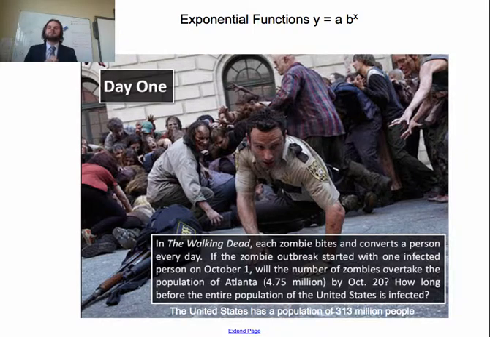Now, how long before the entire population, do you think, of the United States is infected? That population is around 313 million. So I want you to try your best to come up with an equation for this. Maybe put in your calculator or come up with ideas on how to solve it. So pause right now and see if you could create an equation based on what's happening. Think, we're doubling every time. Each day, we double. All right? So we're starting off with 1, and then we double every time. So pause and try and look at that.